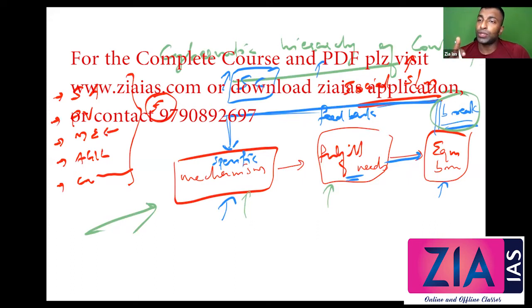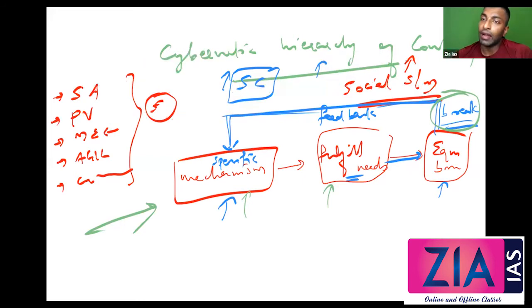So if they ask you about social change according to Parson, you need to talk about the cybernetic hierarchy of control. At the same time, moving equilibrium put together is what you need to write for social change. Social change according to Parson is a temporary situation, a temporary disequilibrium. But for Marx, it is a permanent problem and it comes after revolution. Here it's not like that. It's a temporary problem and it's a very common problem. It will happen when there is a break in the flow. Which flow? Energy flow and information flow. Okay, so that's about this topic of cybernetic hierarchy of control.